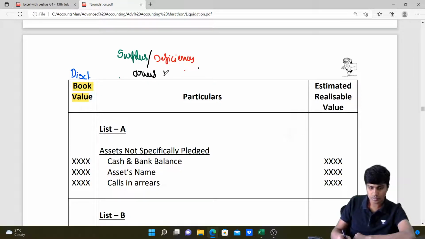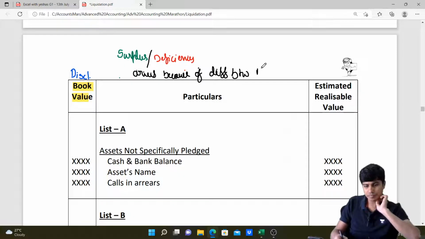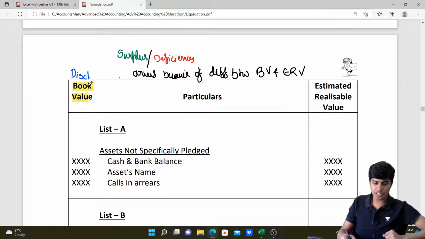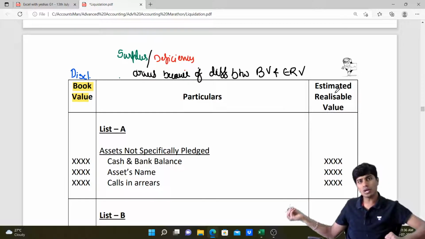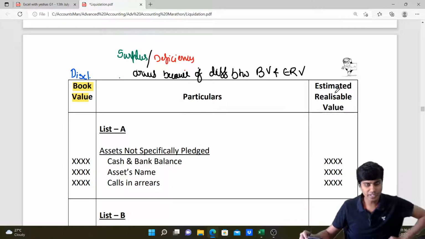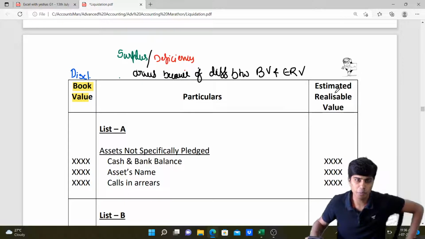Arises because of the difference between book value and estimated realizable value. So between this book value and estimated realizable value, whenever there is a difference, that would go on to our list H. You get that? As I mentioned before, we'll do a problem on the same.